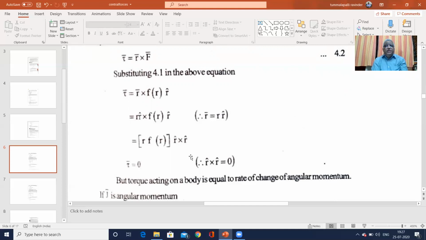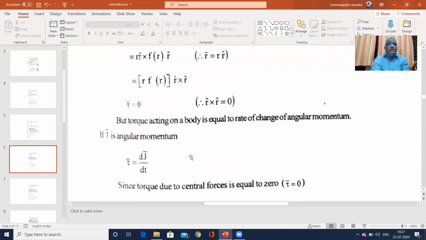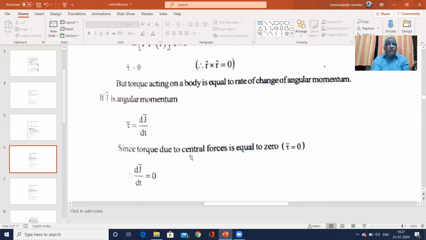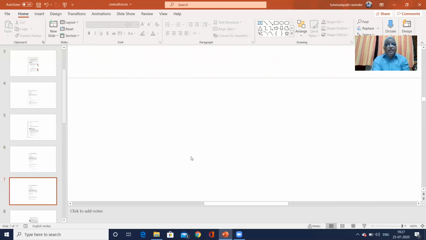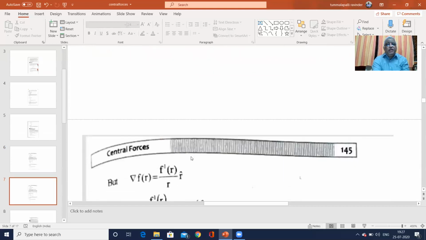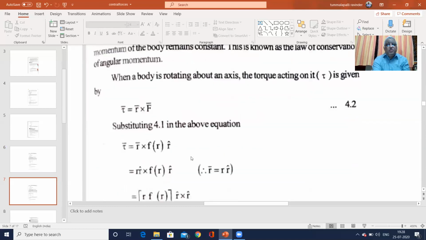Torque acting on a body is equal to the rate of change of angular momentum. If J is the angular momentum, tau is dJ by dt. Therefore, the torque due to a central force is equal to 0. When tau is equal to 0, dJ by dt is equal to 0, and J is a constant.